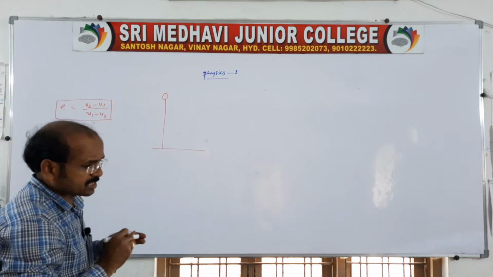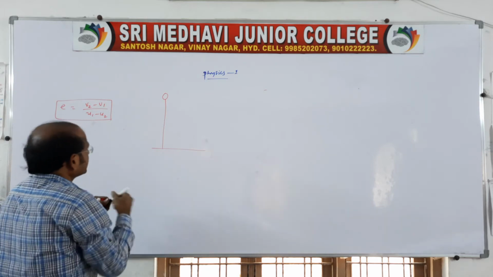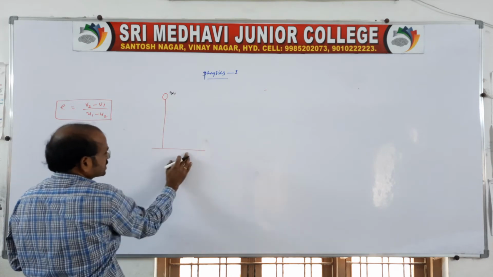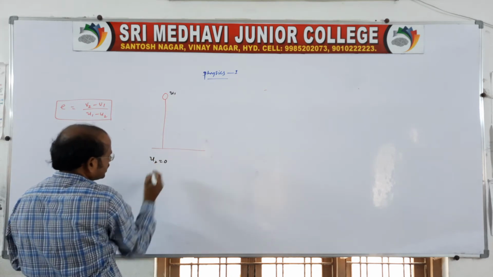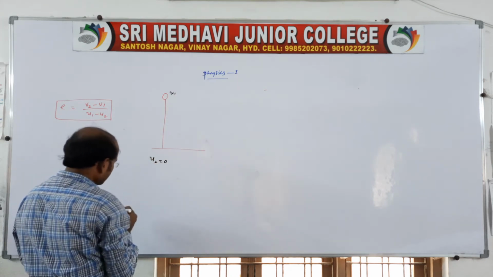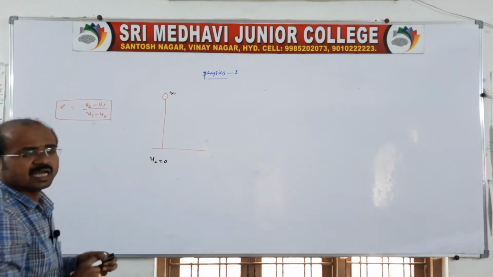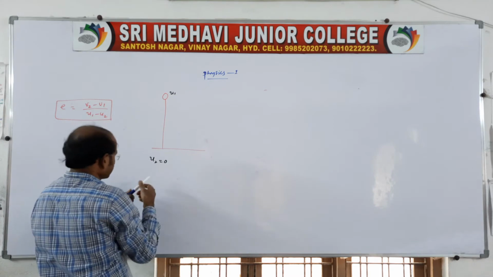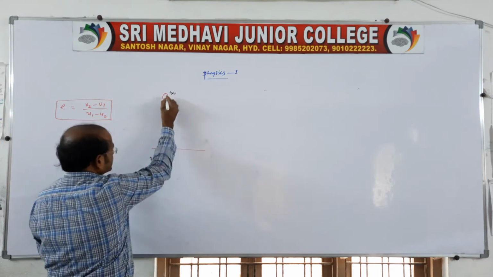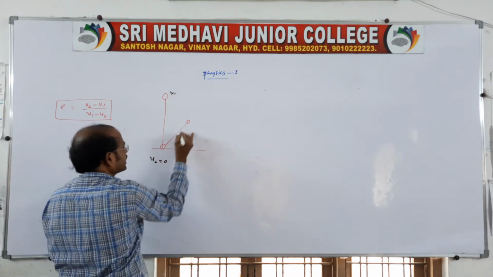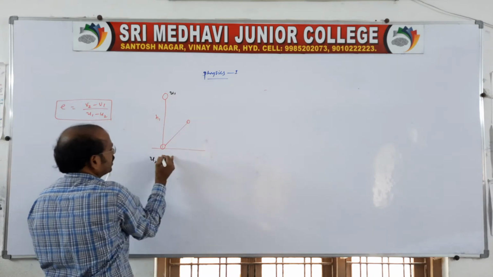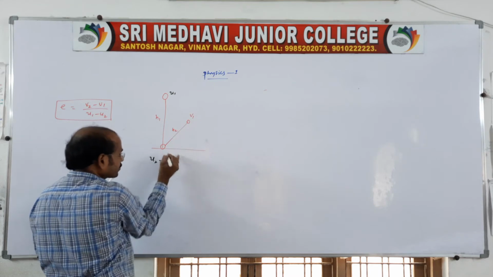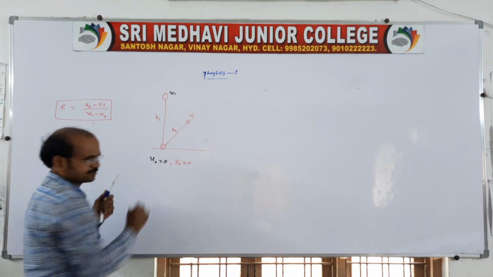Simple. When the ball is dropped freely, it is moving with speed u1, and the second body, of course, is at rest. See, when it is at rest, what happens after the collision? After the collision, the ball falls from a height h1 and rises through a height h2 with speed v1.